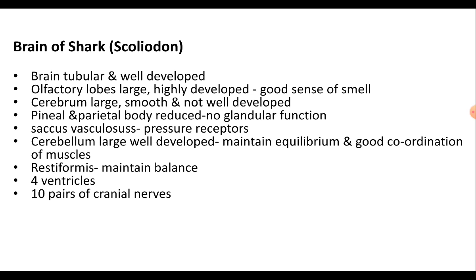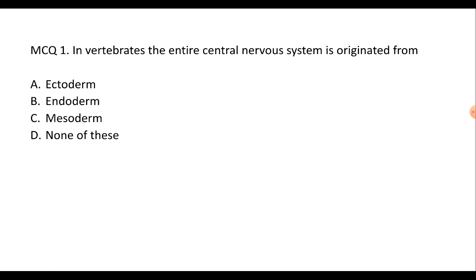For a short recap of the session, let us answer a few multiple choice questions. In vertebrates, the entire central nervous system is originated from ectoderm, endoderm, mesoderm, or none of these. Answer is A. In vertebrates, the entire central nervous system is originated from the ectoderm.